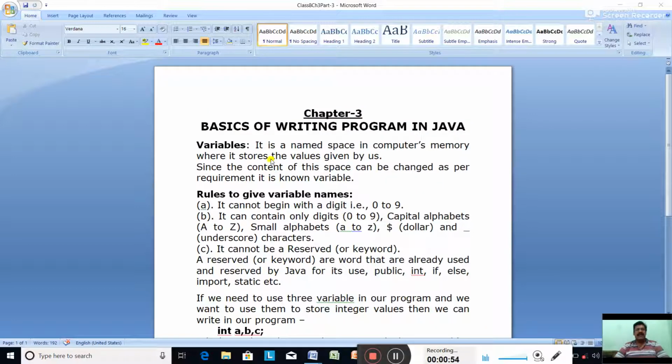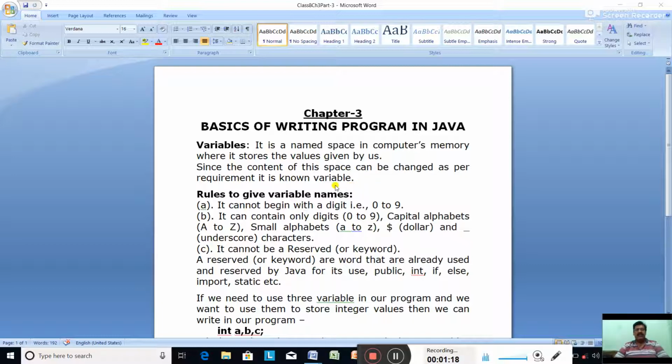So what is a variable? It is a named space in the computer's memory where it stores the values given by us. Variable means changeable. It can change its value. Since the content of this space can be changed as per requirement, it is known as a variable.